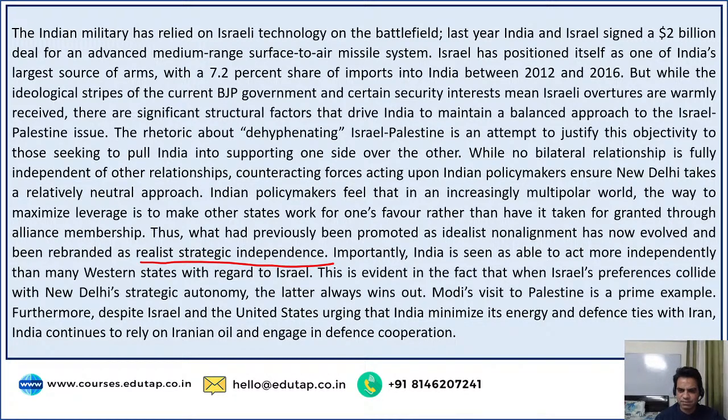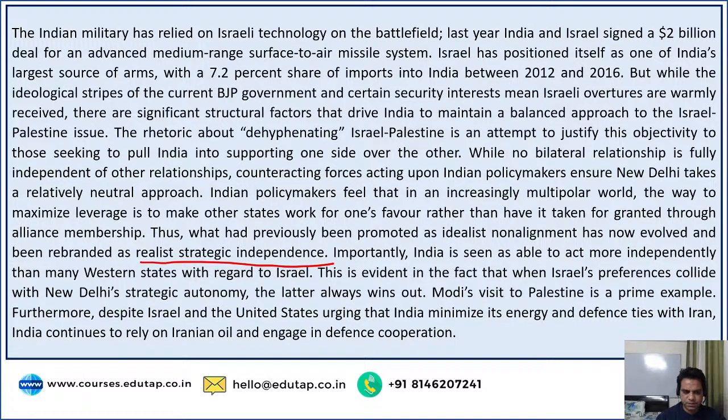Importantly, India is seen as able to act more independently than many Western states with regard to Israel. This is evident in the fact that when Israel's preferences collide with New Delhi's strategic autonomy, the latter always wins out. So that means India always wins out in any collision of preferences. Modi's visit to Palestine is a prime example. Furthermore, despite Israel and the United States urging that India minimize its energy and defense ties with Iran, India continues to rely on Iranian oil and engage in defense cooperation.